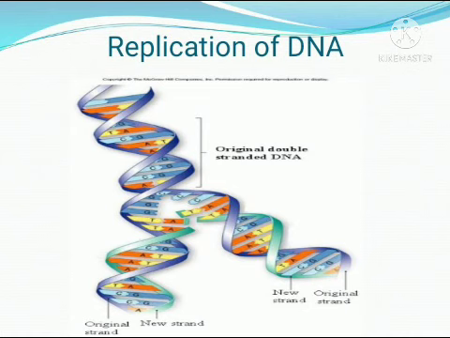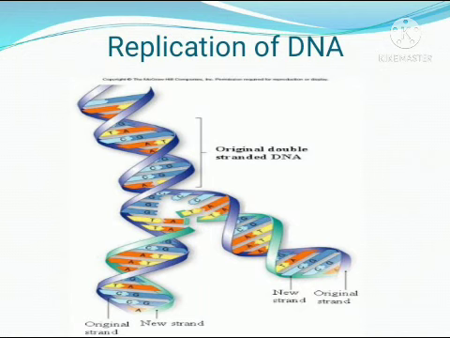So what happened? The DNA replicates during S phase, and you see the helical structure is getting unwound, and each part is getting separated. Each exposed base of the old DNA strand is complementary to the new one, so a new nucleotide is synthesized, and a new DNA strand will take shape the same as the previous one.